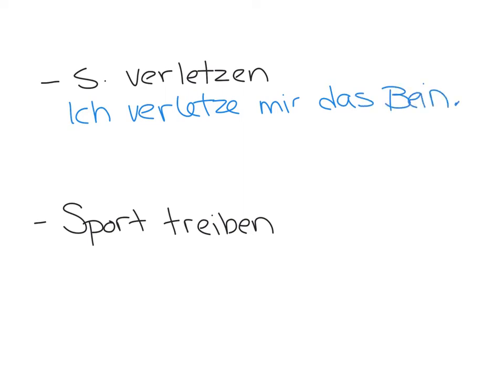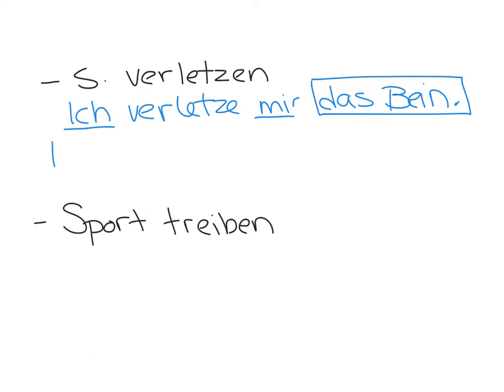So because it's reflexive, the sich, and the subject is ich, you needed mich or mir here, but because you have a direct object, das Bein, the thing that you're injuring, the reflexive mich has to change to mir because it is now the indirect object. So whenever we change this to subjunctive, we're no longer saying I am hurting or injuring my leg. You would say hypothetically, I would hurt or injure my leg.